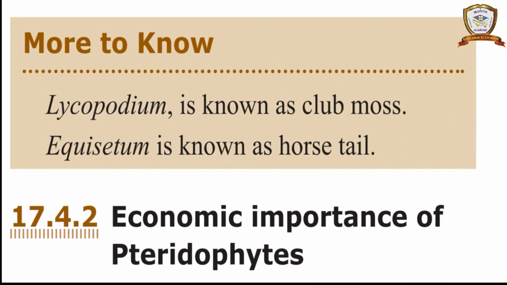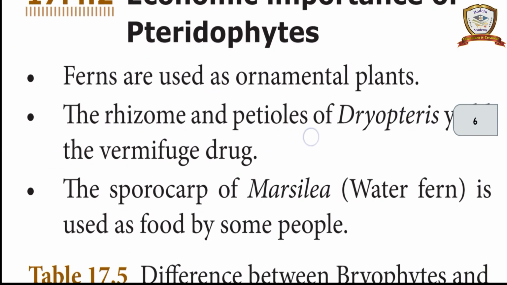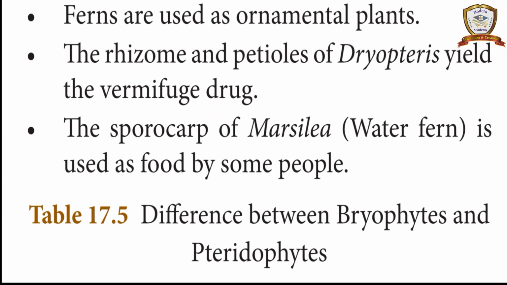More to know. Lycopodium is known as club moss. Equisetum is known as horsetail. Economic importance of pteridophytes. Ferns are used as ornamental plants. The rhizome and petioles of Dryopteris yield the vermifuge drug. The sporocarp of Marsilea, a water fern, is used as food by some people.